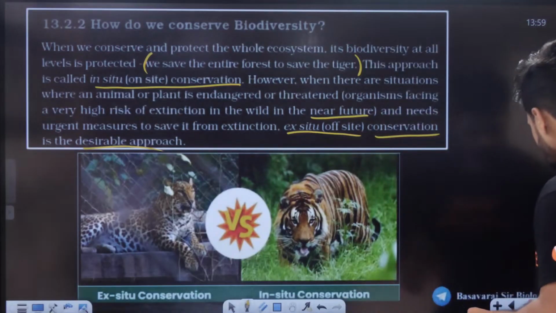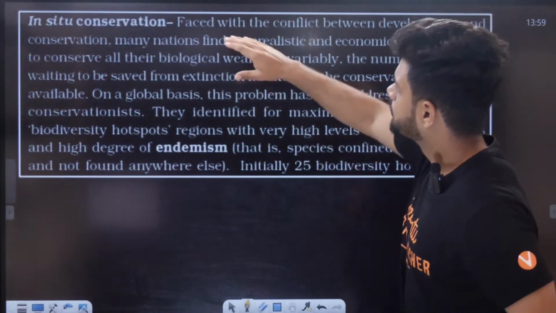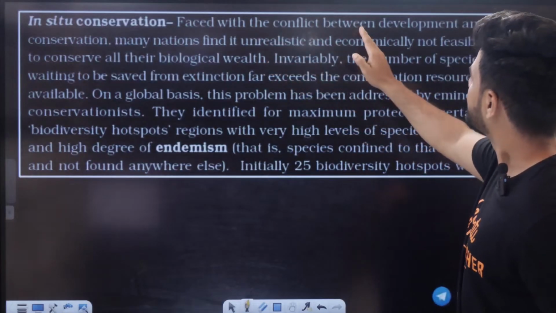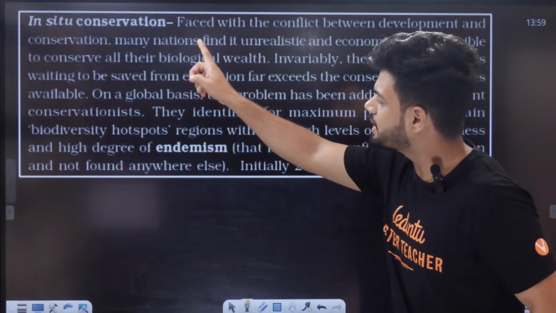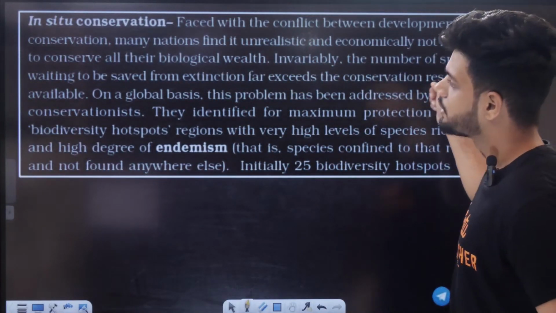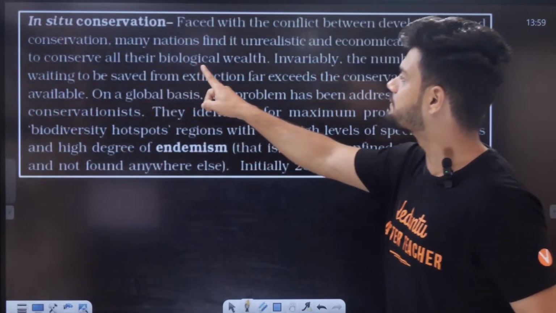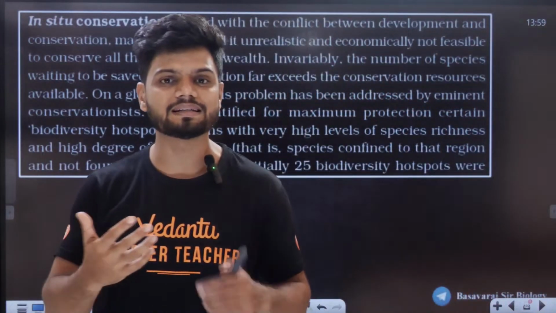Now see here, in situ conservation. Faced with the conflict between development and conservation, many nations find it unrealistic and economically not feasible to conserve all the biodiversity wealth. Obviously, it is very difficult to save the entire ecosystem. Very expensive it is.